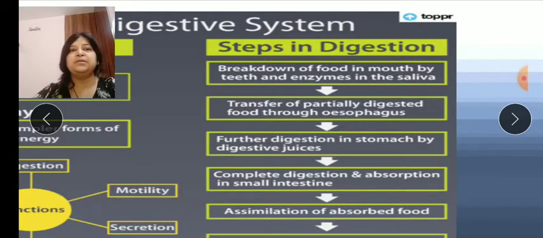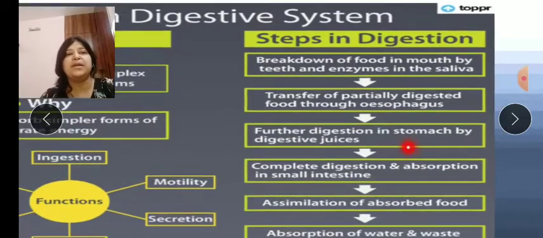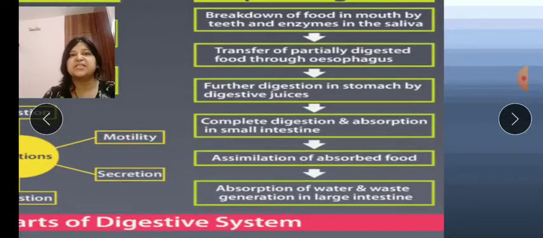Okay, then through the food pipe, the esophagus, this digested food passes into the esophagus, and then it goes into the stomach. Third, you can see in our stomach there are so many digestive enzymes, and a few digestive enzymes our body gets from the liver and the pancreas.